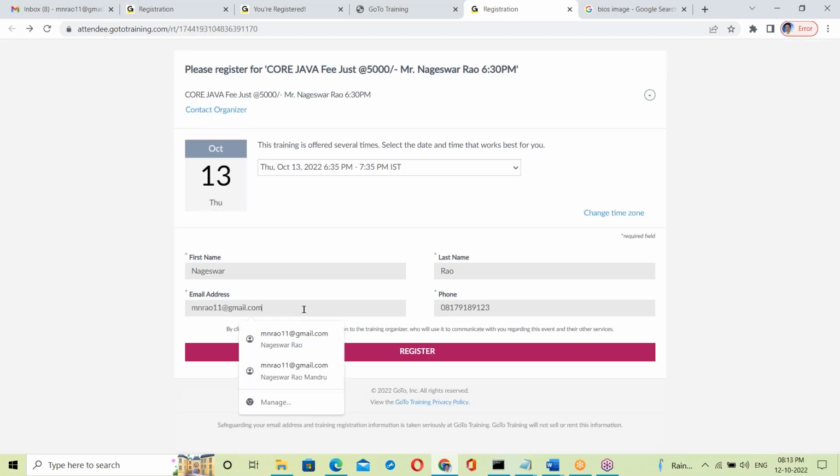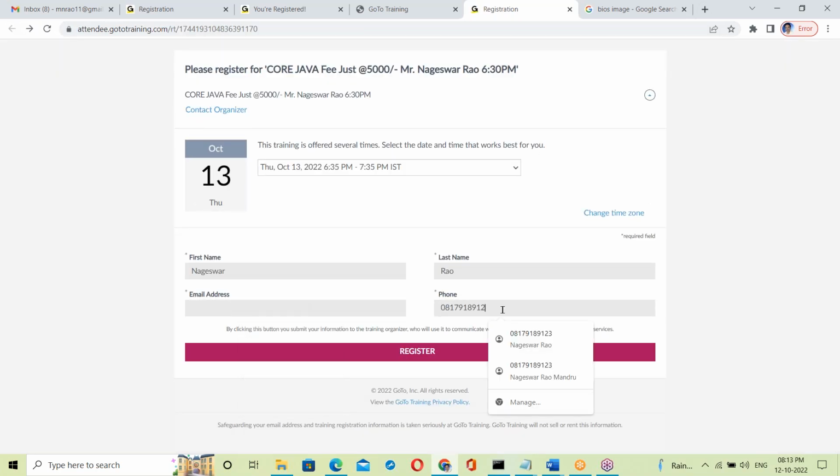See this. It's a registration form, right? First name, last name, email address, phone number. We are filling in all the details and submitting. This is called the front end. It is a user interface. This front end takes data from users.